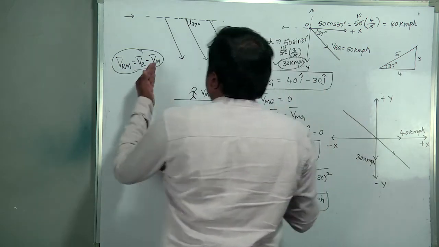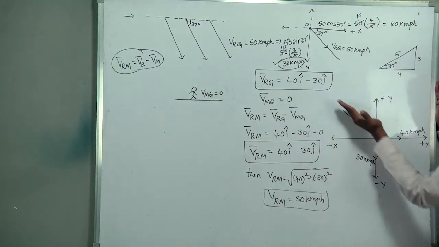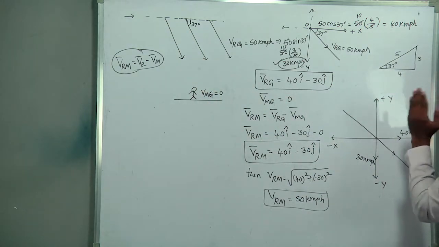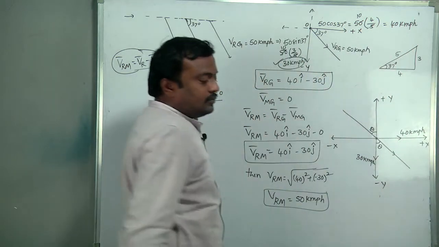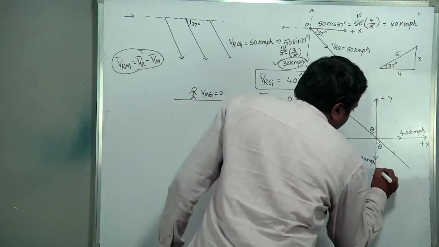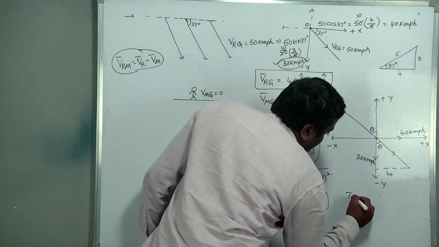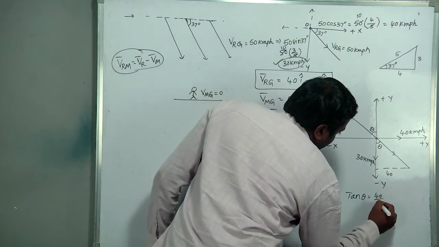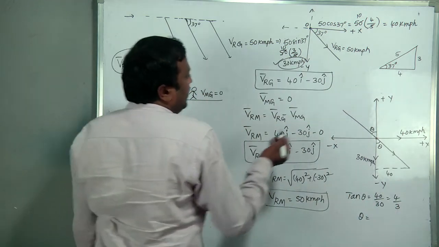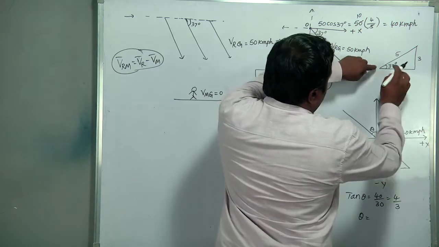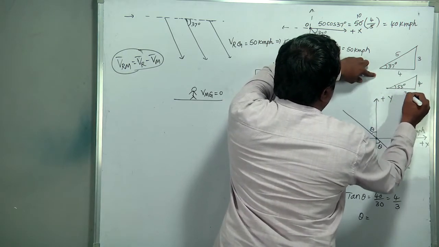The person feels the rain is falling like this, with this angle. If we consider this as theta, this one is also theta. So this value is 40, the opposite side is 30. Tan theta is 40 by 30, that means 4 by 3. When tan theta is 4 by 3, the triangle I told you before, remember 53, if it is 4, 3, 5.